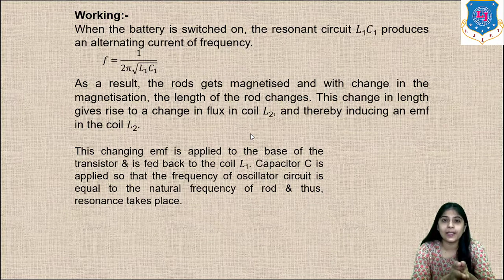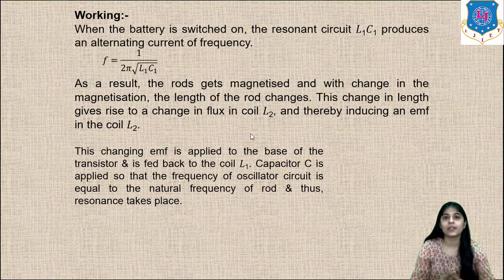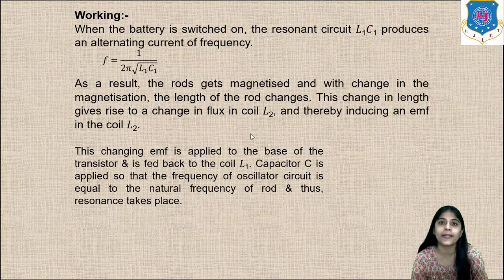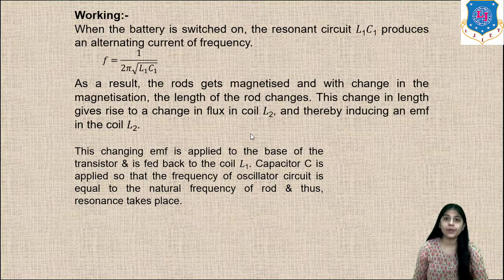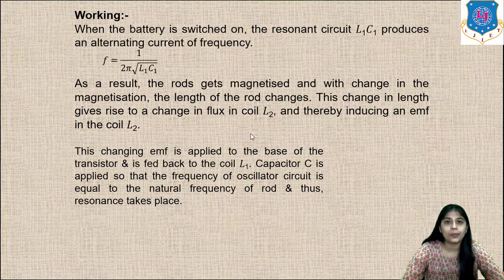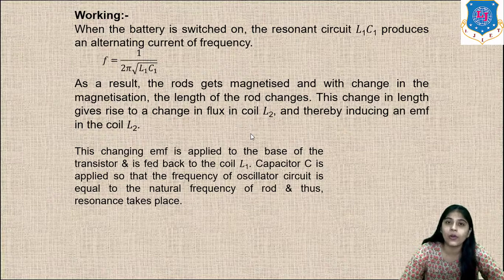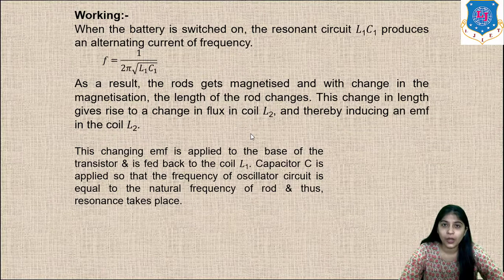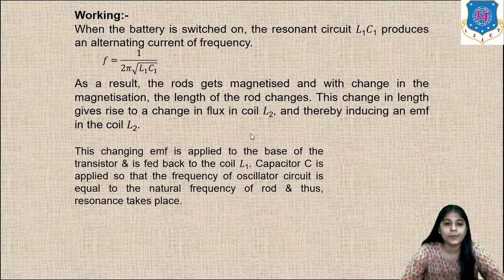Now this change in length gives rise to the change in flux in coil L2. This change in magnetization will produce a flux change in coil L2, thereby inducing an EMF in the coil L2. This changing EMF is applied to the base of the transistor, and then it is fed back to the coil L1. So this is how L2 acts as a feedback loop.